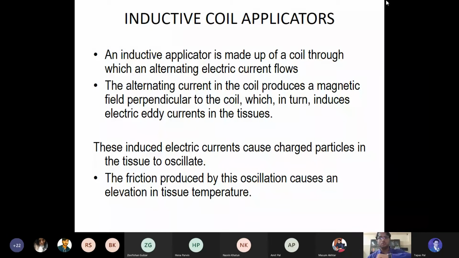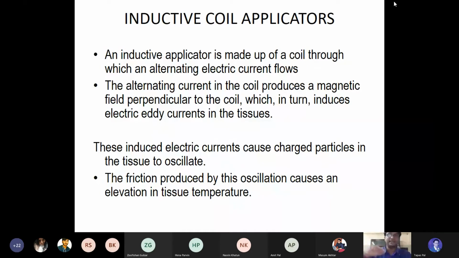This was used in earlier days. Suppose someone has any type of post-fracture stiffness over the limb, non-insulated inductive coils are wrapped. Suppose this wire that you are seeing is wrapped in this way over the patient's skin, and an alternating electric current flows through it.